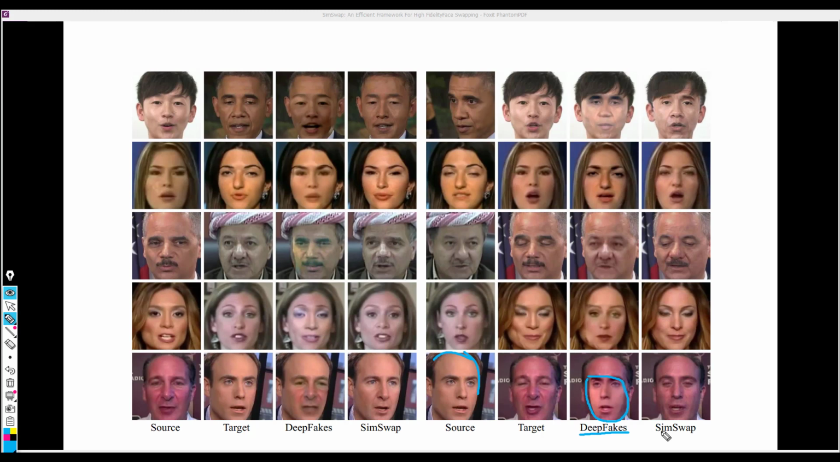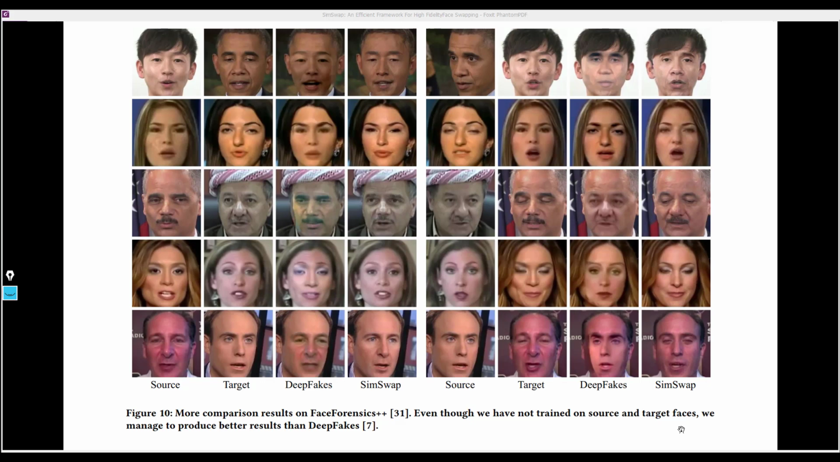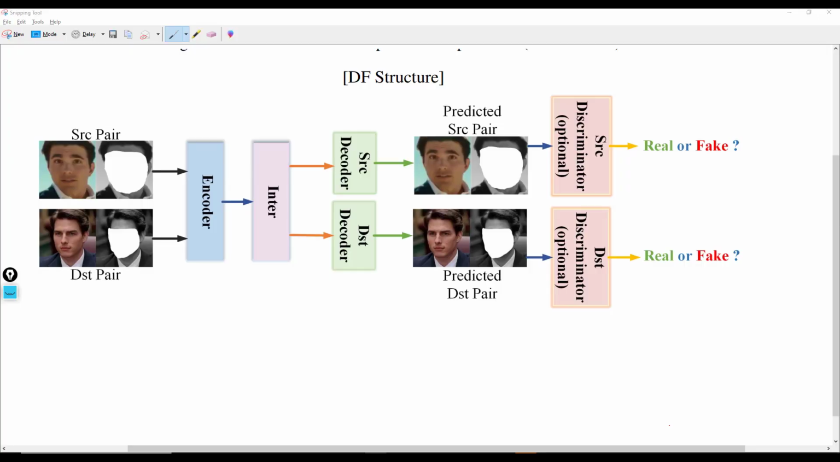Now with SimSwap, we'll see how it performs better than the DeepFakes method in this example, where the attributes of the target are preserved and we have this great face swapped output right here. And another interesting point to note right here is we are having this kind of results without training on this particular image, unlike a method like DeepFakes where each time we want to create a face swap we need to train on the source